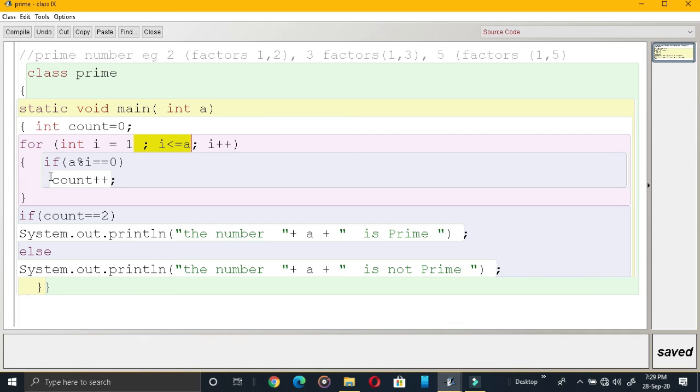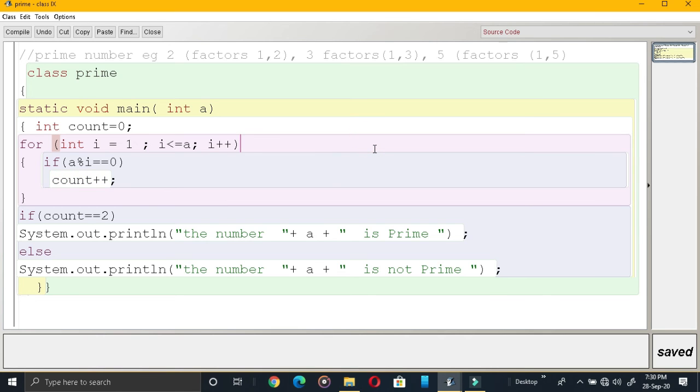If A modulus I is equal to 0, the same logic was applied in the previous program also. A means 3, so 3 modulus 1 equal to 0. Yes, it is 0. When you divide 3 with 1, will you get the remainder as 0? Yes. Then this counter variable will be increased. Now what is the counter variable value at present?